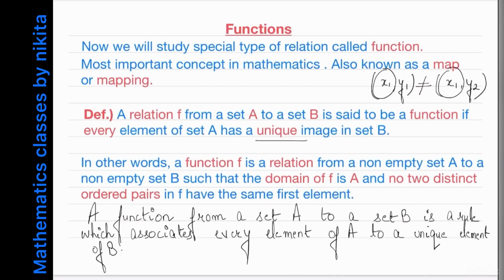So a function from a set A to a set B is a rule. It tells you how you have to associate an element of A to an element of B. But that association should be such that every element of A has a unique element of B.